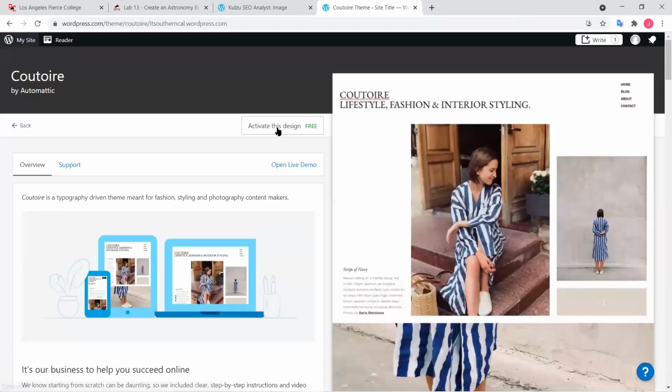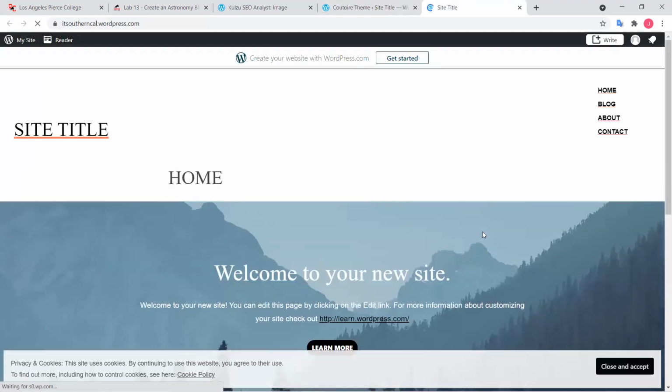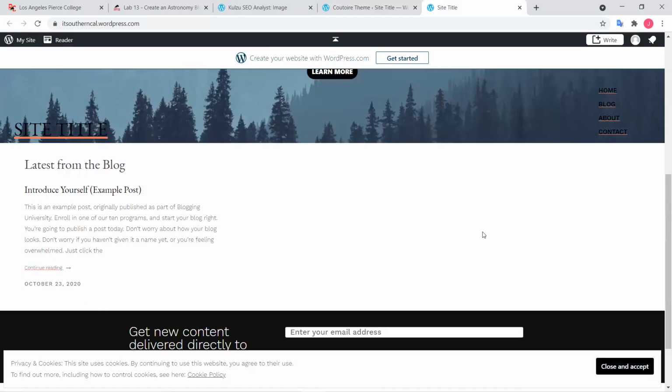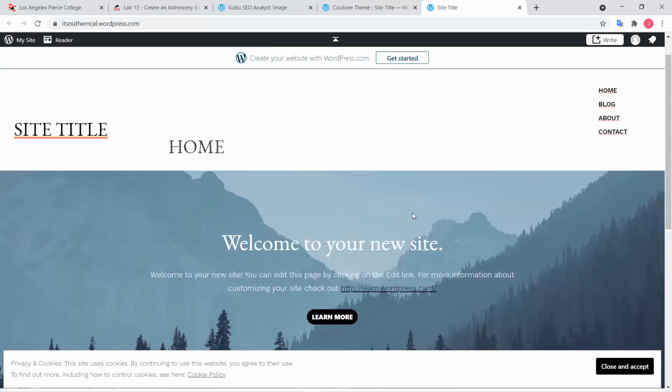Activate this theme, Couture. Okay, view site. So it changed a little bit. Then you can change the pictures right here and customize it a little bit.